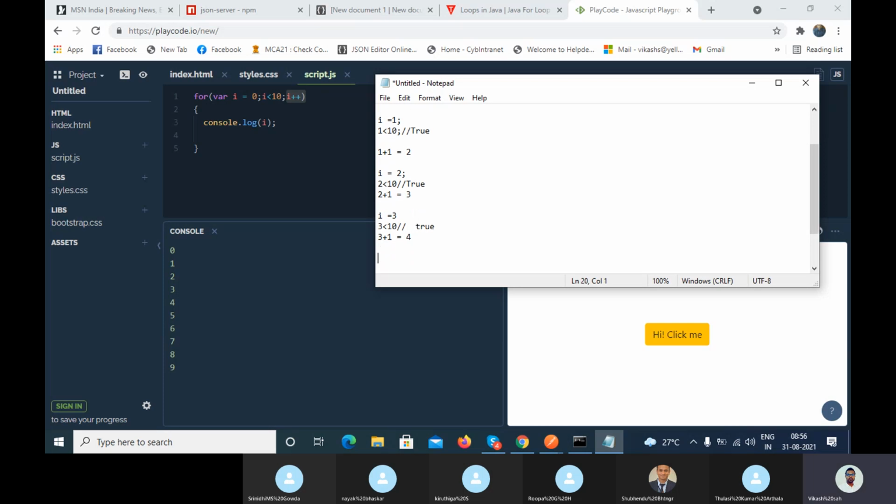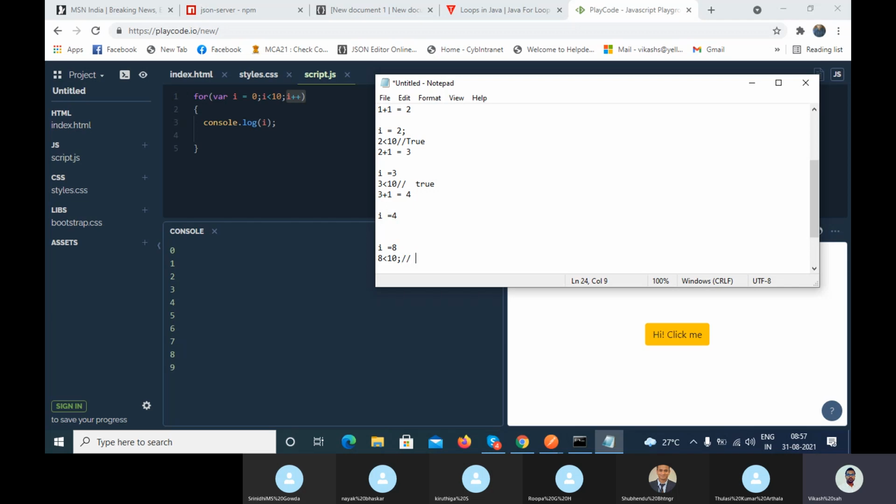Now again I value is 4. Similarly it will go up to, let's suppose, 8. Now I value is 8, and it will verify the condition: 8 is less than 10.